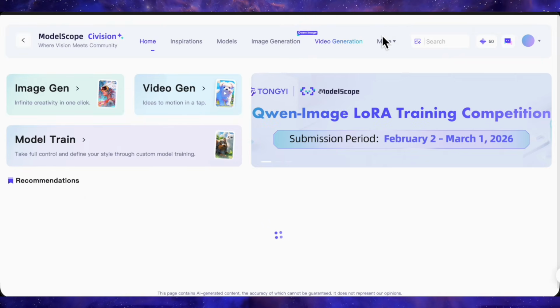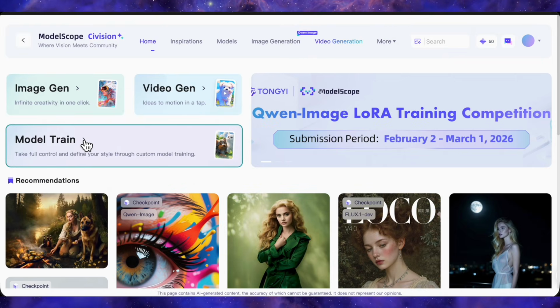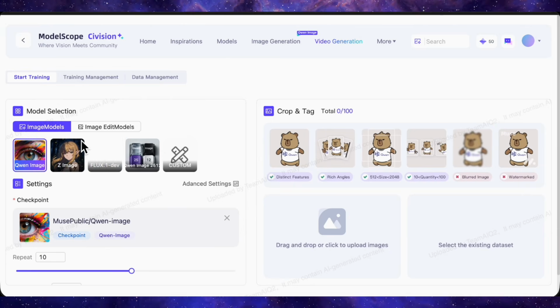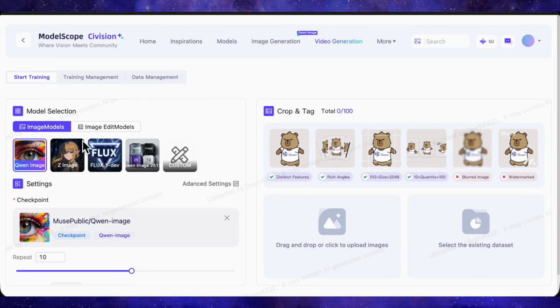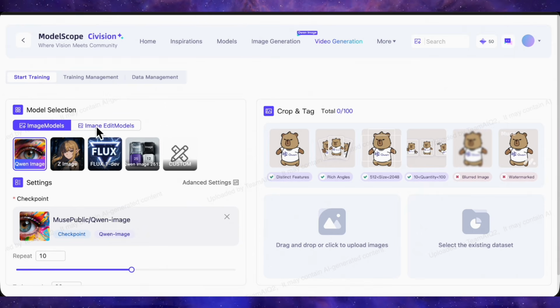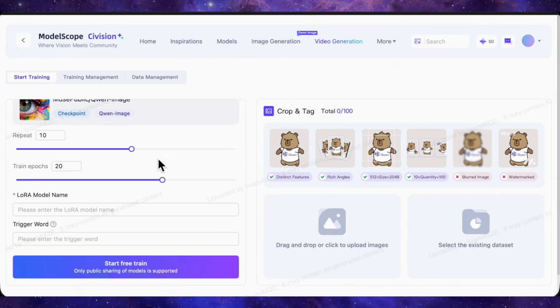All right, now let's move to the main part, which is quite impressive and completely free. This is the model training section, LoRA Training, because training custom models usually requires either a beefy local GPU or cloud compute. Here, completely free, and it doesn't even use your Magicubes. Here, you can train a LoRA for any of their image models. You can select a base model like Qwen Image, Z-Image, or Flux and train LoRAs for it. It costs you 0 Magicubes. You can download it and use it in your ComfyUI or anywhere else you're already running.